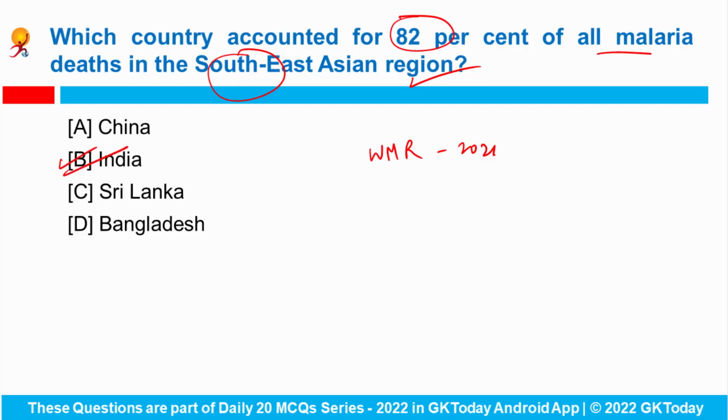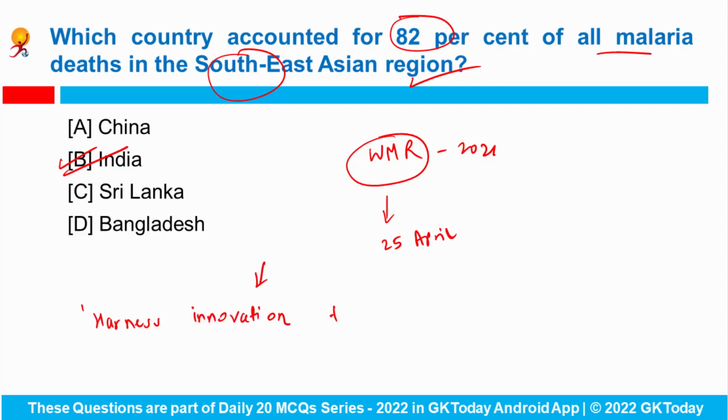However, it is the only high burden country to sustain a reduction in the malaria disease burden. And we observe World Malaria Day on 25th of April every year, and this year's theme was Harness Innovation to Reduce the Malaria Disease Burden and Save Lives. So this was the whole theme for this day.